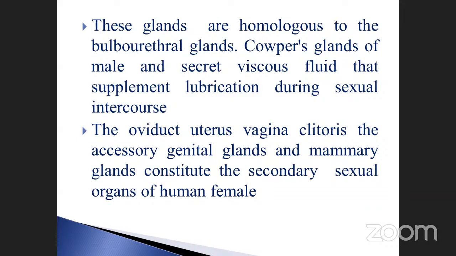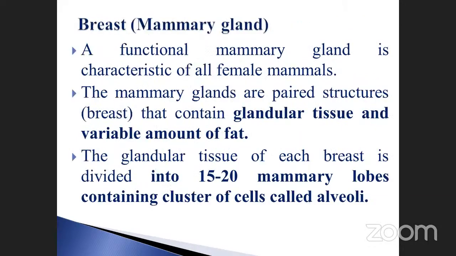The oviduct, uterus, copulatory duct, clitoris, the accessory genital glands, and mammary glands constitute the secondary sexual organs of the human female. These are all what? Secondary sexual organs. Okay, and another one is called the mammary gland. It is also very, very important.